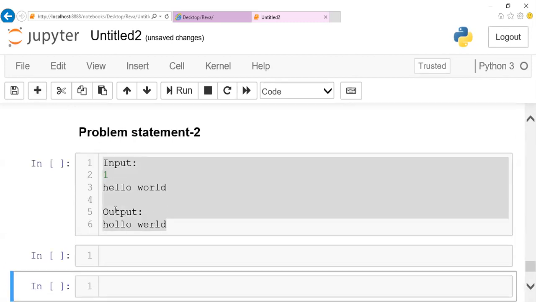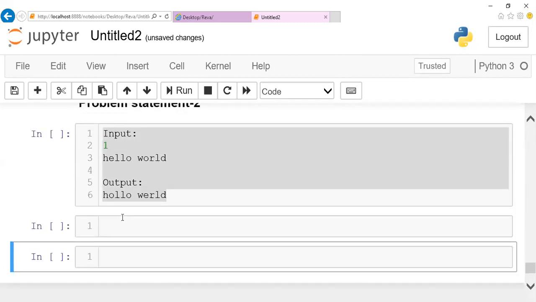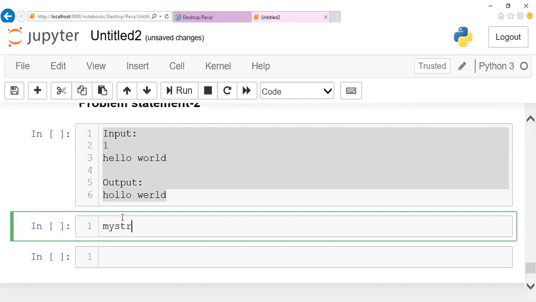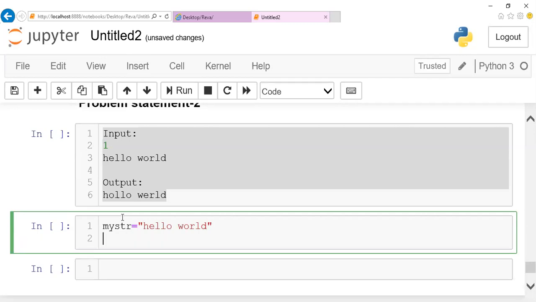Just give me a minute. I'll add a few cells. Now assume that my new string here is hello world. Either you can accept it from the user or you can have it directly, guys. Here, let me have hello world directly. I'll just initialize it. Now, if we want to do some manipulation in it, I told you that we are